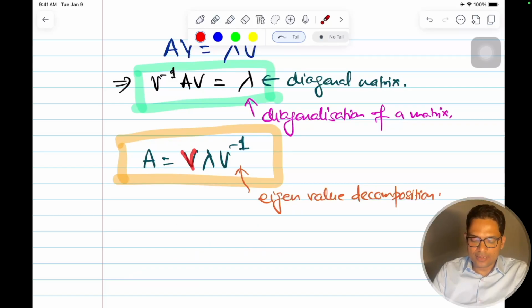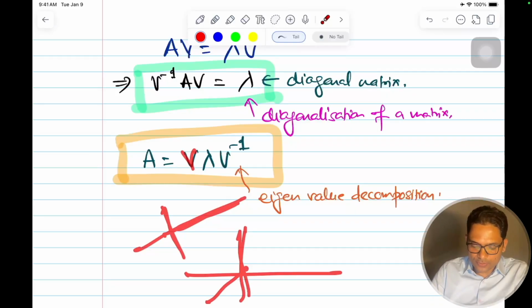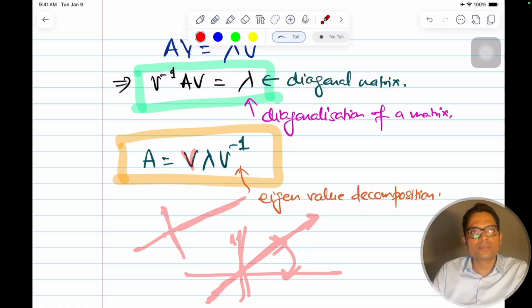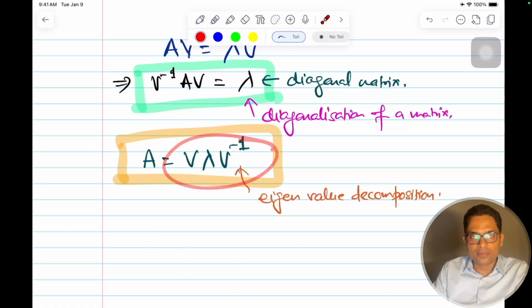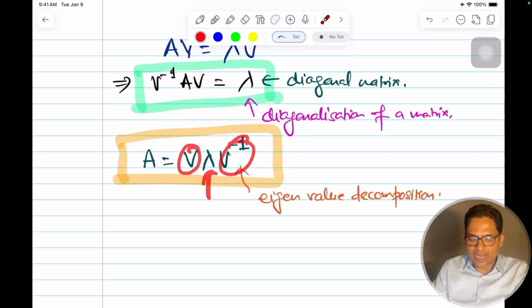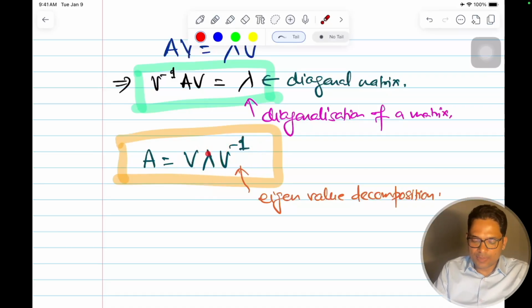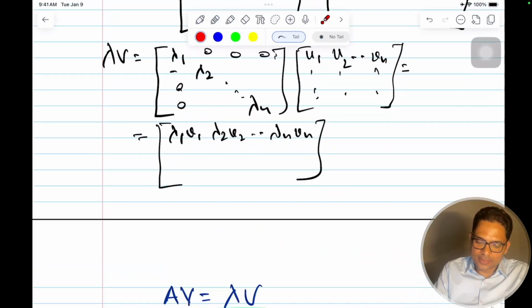I'm taking it in the eigenvector direction, whatever the eigenvector is. We saw 1 1, right? So this was the eigenvector direction. So I rotate my matrix in the eigenvector direction, scale it by lambda, and then take the inverse, which rotates it back. So finally I get the same matrix back if I do all these operations. This v and v inverse are fixed. This lambda is a diagonal matrix, and this gives it a beautiful property.